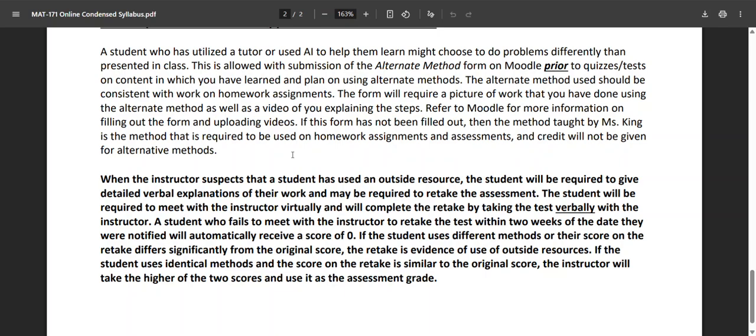So typically, once I have flagged your work as potentially using an outside resource, I'll just put a 0 in the grade book, and then that 0 will only be fixed when you meet with me if we can decide that that was work that you actually did.